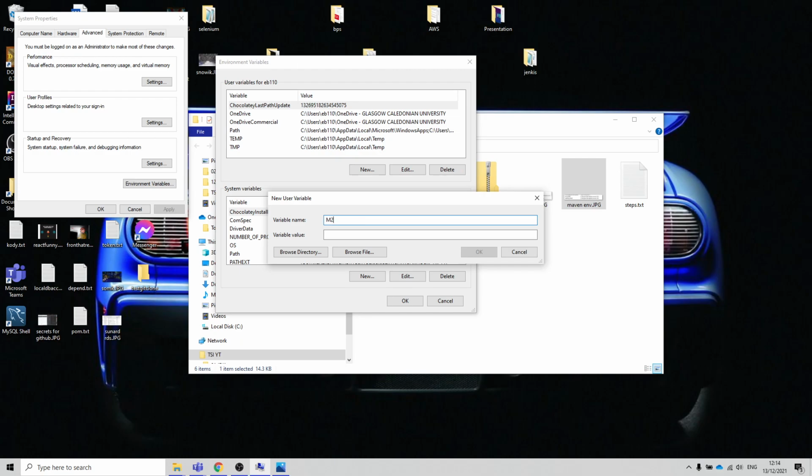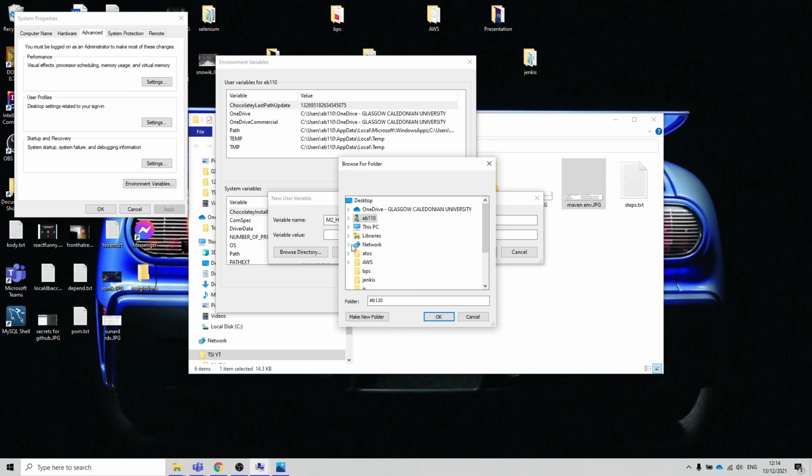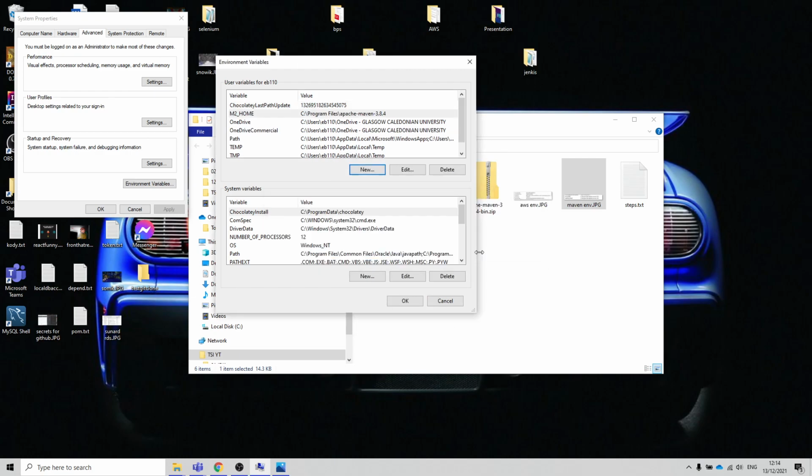M2_HOME, and the location is gonna be Program Files. So This PC, C, Program Files, and here is my Apache Maven 3.8.4. I'm gonna just click it, click OK, and click OK. So this is our first variable.